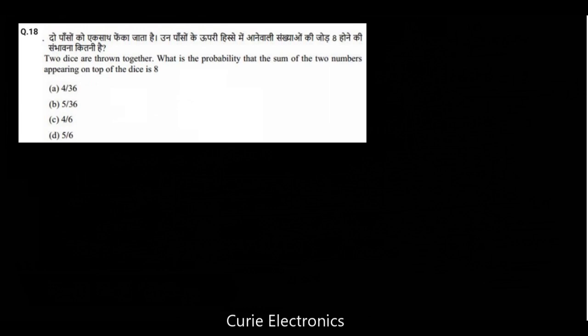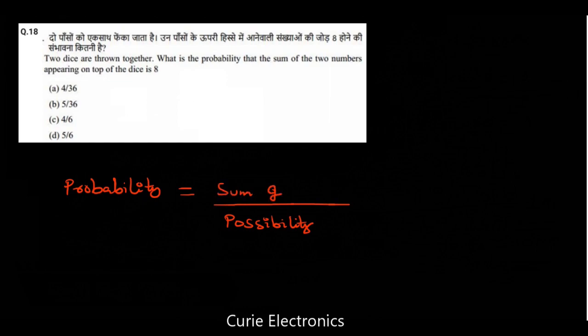Two dice are thrown together. What is the probability that the sum of the two numbers appearing on the top of the dice is 8? Now what is probability? Probability equals, in the denominator, the number of possibilities, and in the numerator, the number of observations.